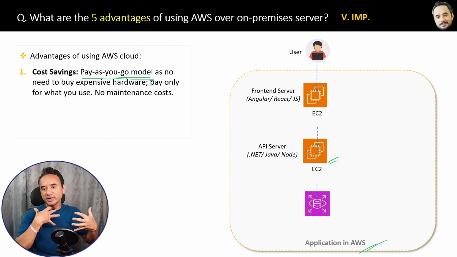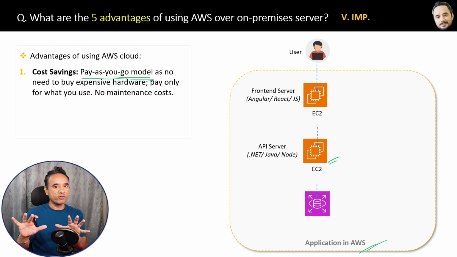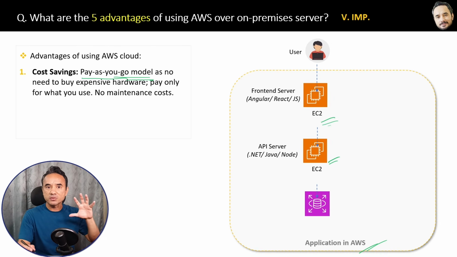If you don't need the remaining 5, you don't pay for that. Otherwise, you can just immediately remove these EC2 servers from your AWS account if you don't need them. No need to pay for anything which you are not using. No maintenance cost for these physical servers. Amazon will take care of all the maintenance. Okay, so that is the topmost first advantage, and the same thing is written here also.